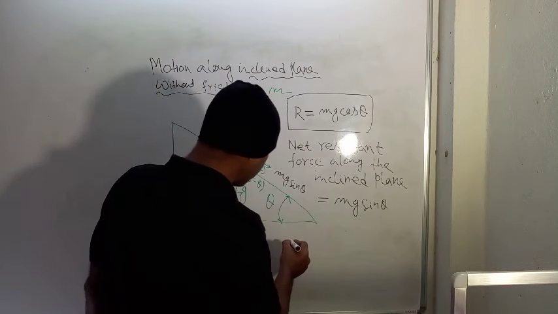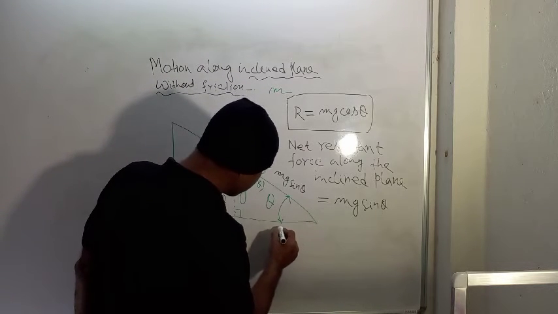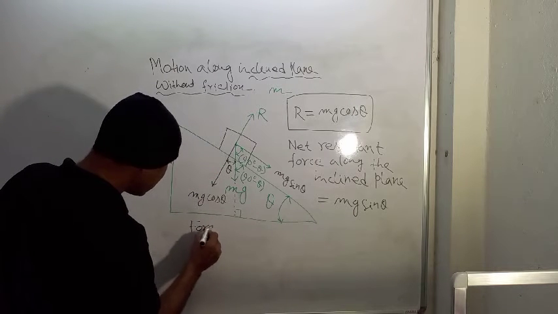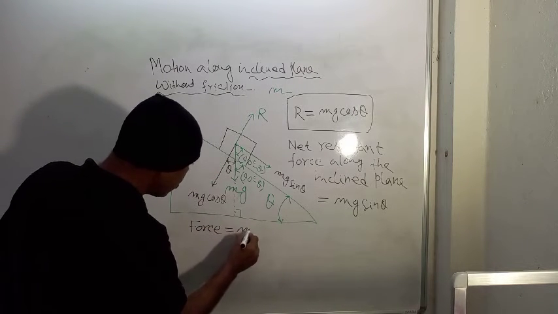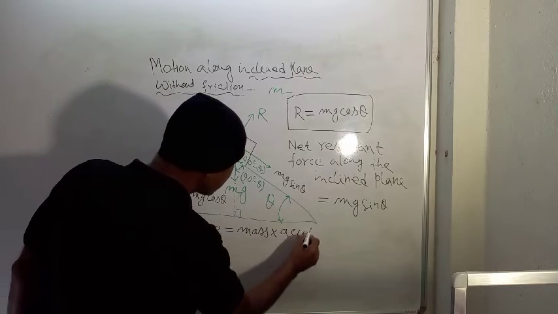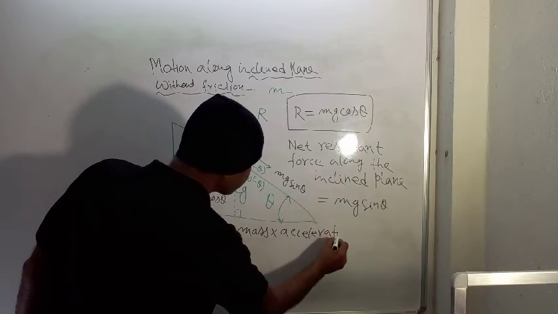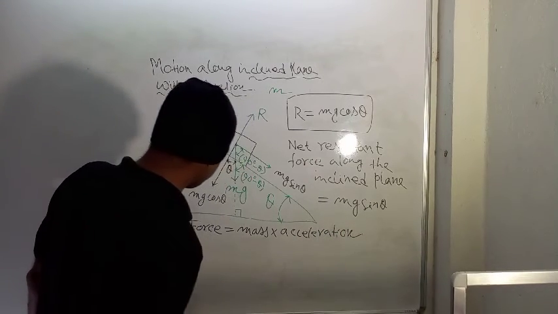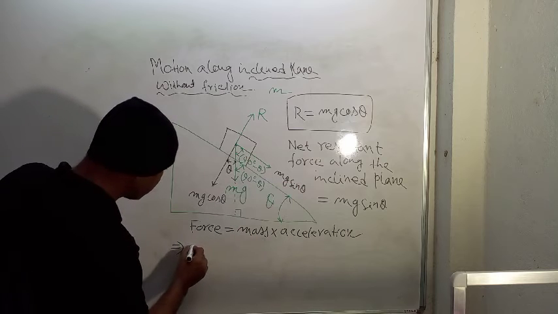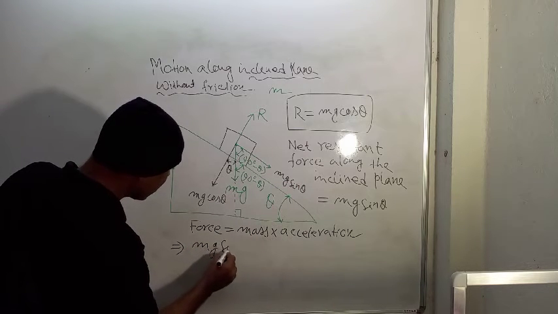So using this principle, force is equal to mass into acceleration. From here we can write force is how much? This is mg sin theta.